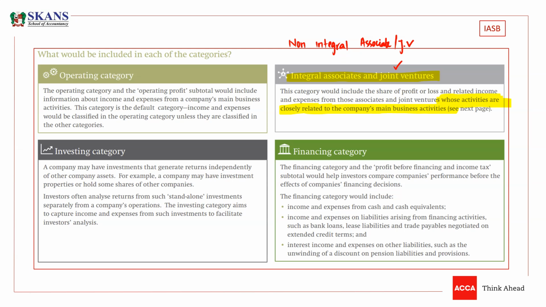And what are non-integral associates and joint ventures? Obviously, the associates and joint ventures whose activities are not closely related to the main business activities. If there is a bank as an investor, a bank company, we all know what the activities of a bank are. They just want to earn interest. Their main ordinary business is to earn interest. If they have an investment in an associate in a textile company, then obviously their activities are not closely related. So we will say that these are non-integral associates or joint ventures.